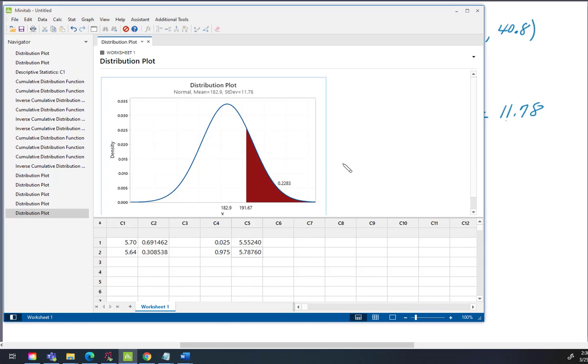And that looks like the picture we sketched back on the graphics tablet. The boundary is 191.67, and the area to the right is 0.2283, and that's the probability that W bar will exceed this value right here.